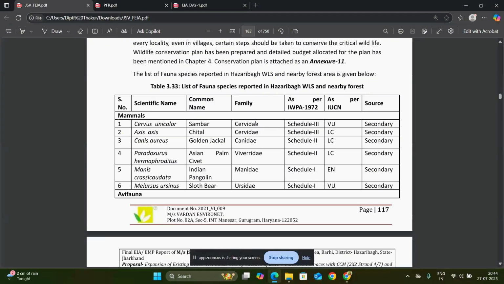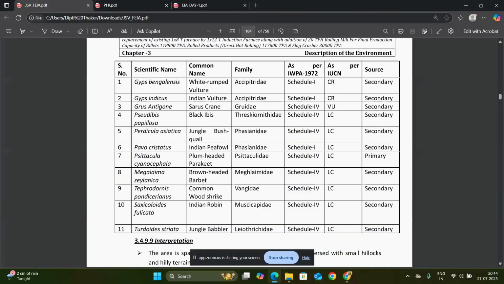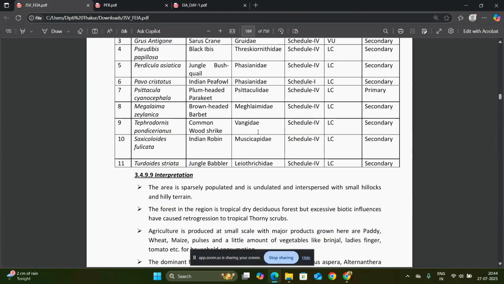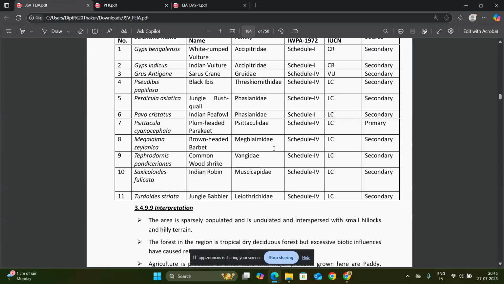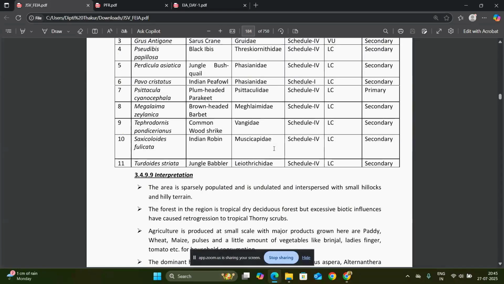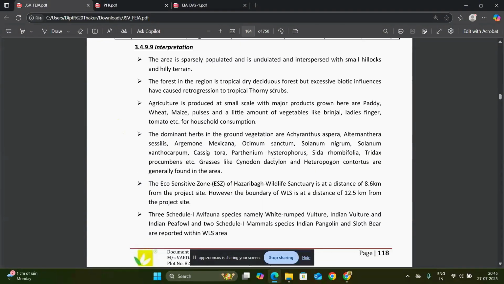If any Schedule 1 species is recorded during the survey or from information at the site, for example the Pavo cristatus, the Indian peafowl, a Schedule 1 species, then if any Schedule 1 species is found in that area, this project must go for the wildlife conservation plan, and based on the data the interpretation is done.